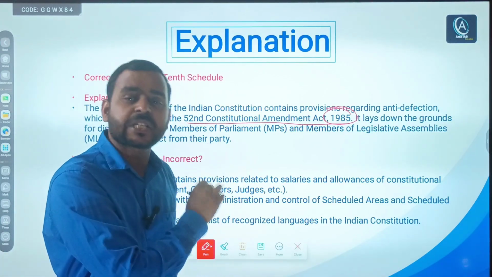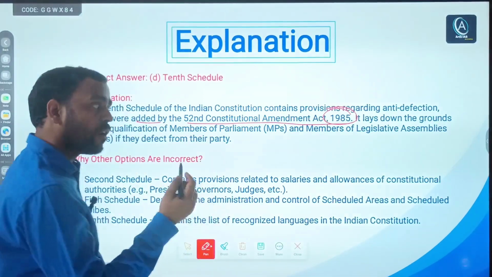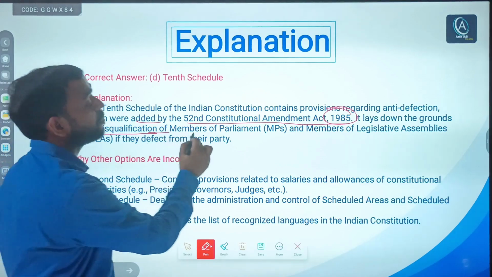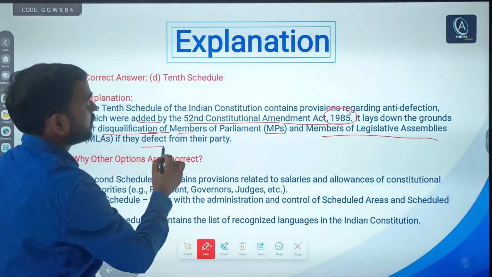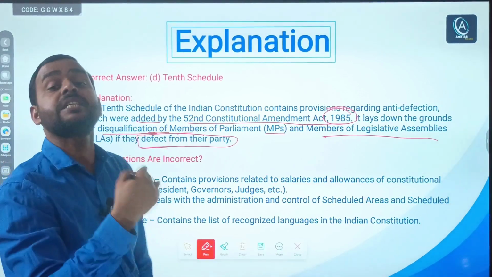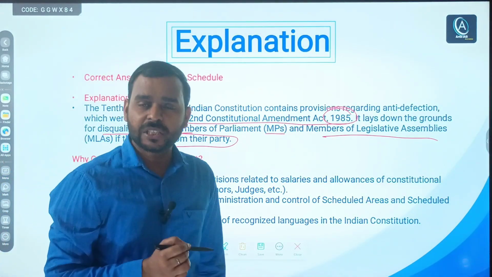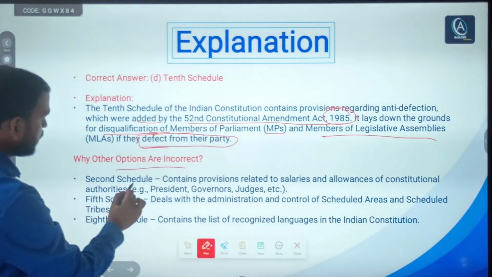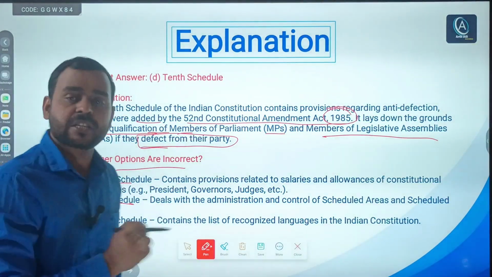So you should remember, it is 52nd Constitutional Amendment Act 1985, right? And why? Obviously for the disqualification of members of parliament or members of legislative assemblies if they defect from their party. Defect means what? They change their party, right, due to whatever need or greed, you can say. So options already I told you, right? You should remember the other schedules.